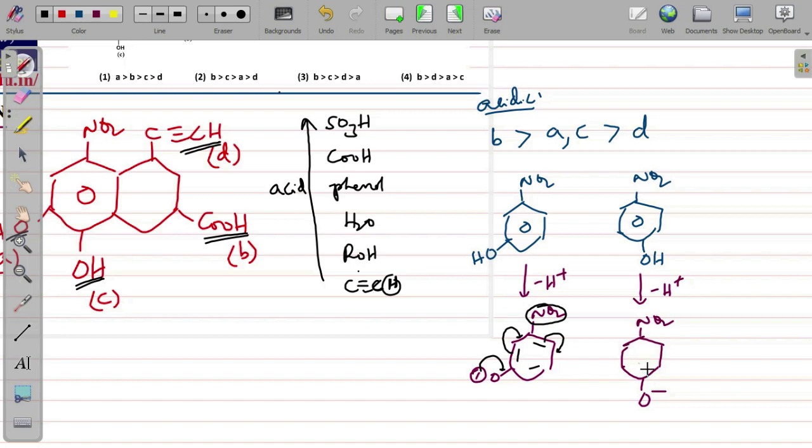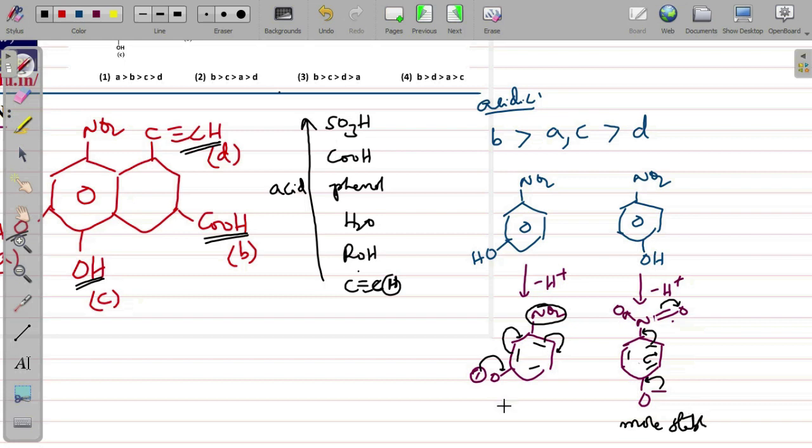Whereas if you look at the second molecule, because of the resonance, here the end of the NO2 group has N double bond O and O minus or coordinate bond will be there. Now here you can easily see how the resonance is delocalizing into NO2. So the O minus charge is more delocalized here. In other words, you will get more resonance structures here. Therefore, this one is more stable.